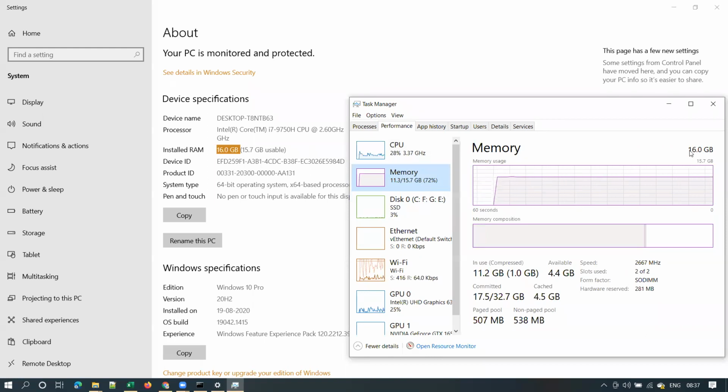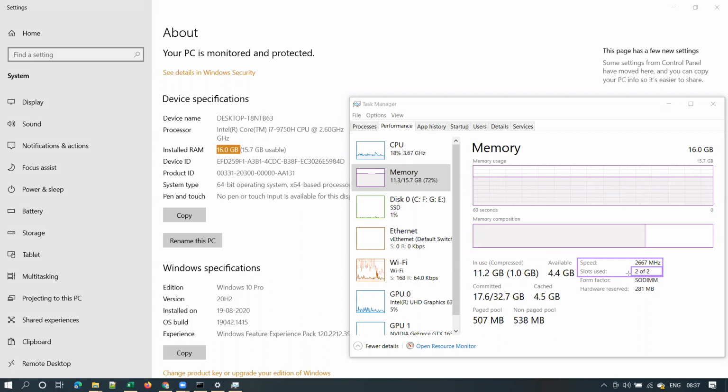As you can see here, the total installed RAM on my machine is 16 GB, out of which 4.4 GB is available. So here you can see the memory utilization or RAM utilization. Currently it's 71%. And this is my RAM speed, 2667 megahertz. And observe here, it shows slots used 2 of 2. So slots used 2 of 2 means generally any laptop will have 2 RAM slots.